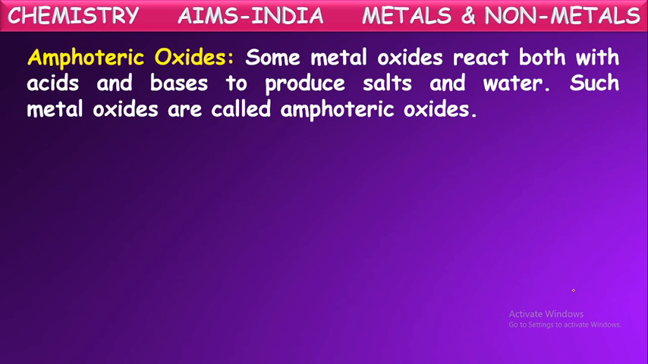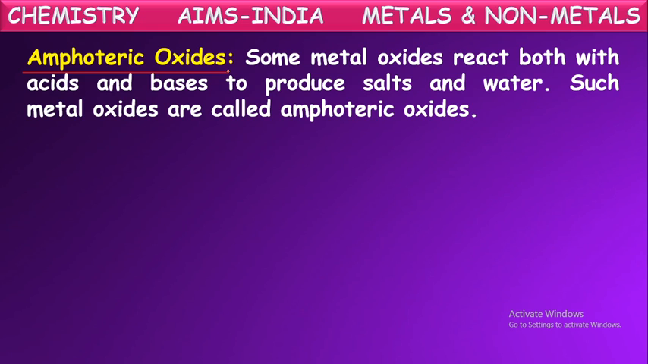Yes, we are saying metals on reaction with oxygen form metal oxides. These metal oxides are basic in nature generally, but there are some metal oxides which can show acidic properties also. Such metal oxides are called amphoteric oxides. Amphoteric oxides means some metal oxides react with both acids and bases to form salt and water. Such metal oxides are called amphoteric oxides. To say simply, some metal oxides can behave like acids sometimes and like bases at other times.